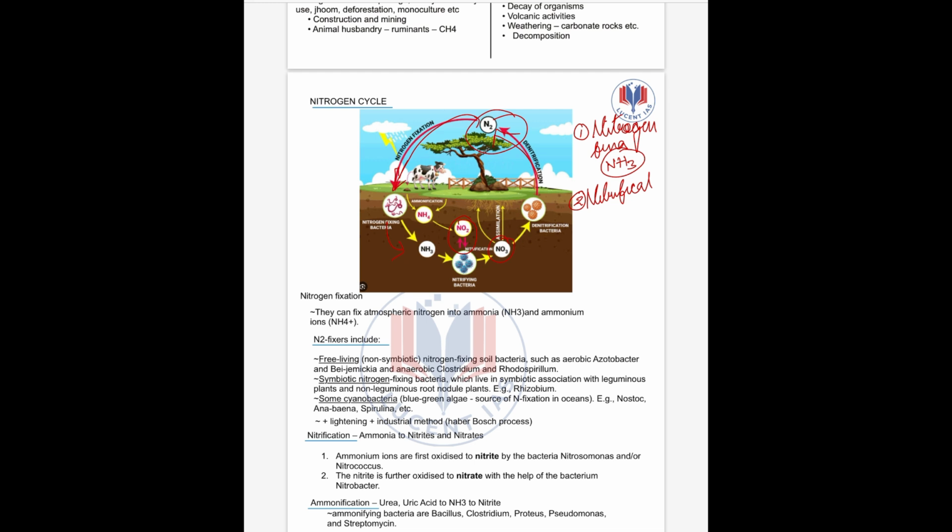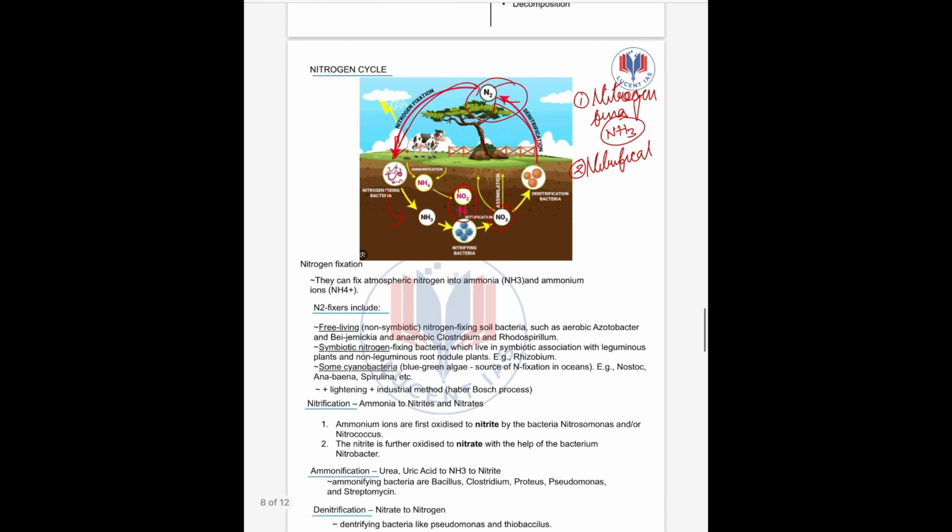What is nitrification? It is a two-step process. First, nitrifying bacteria like Nitrosomonas or Nitrococcus convert ammonia to nitrites. They convert NH3 to NO2 minus.